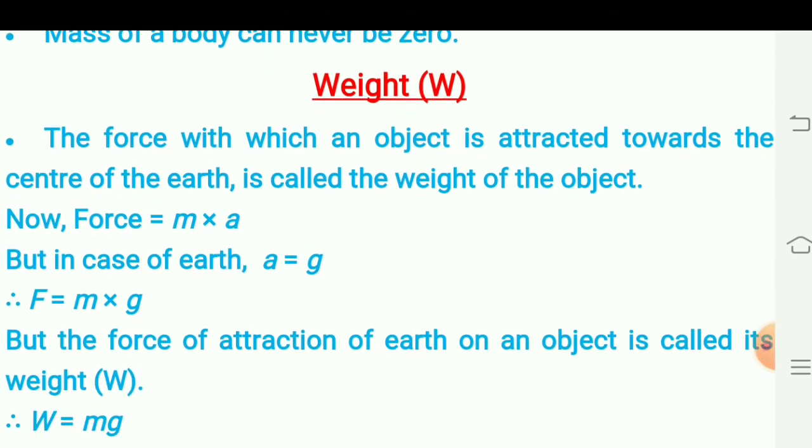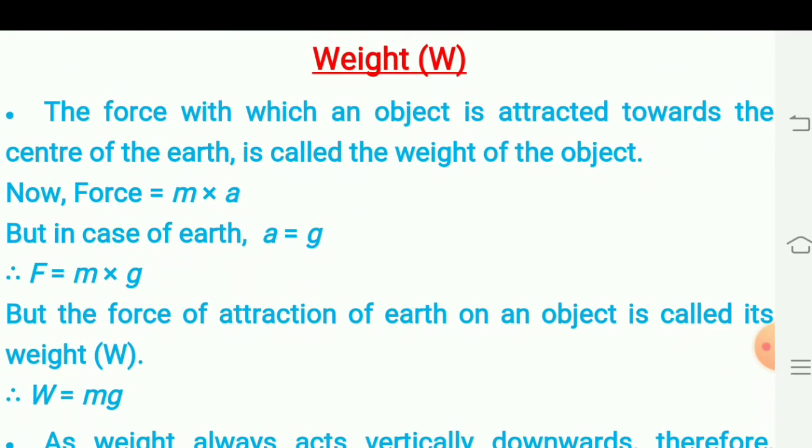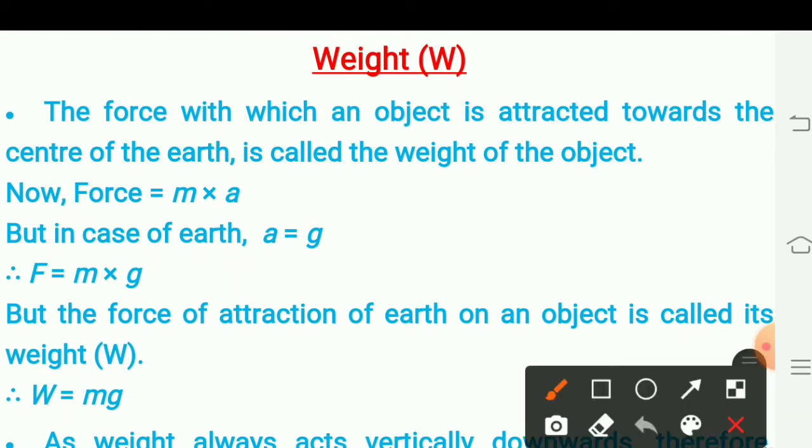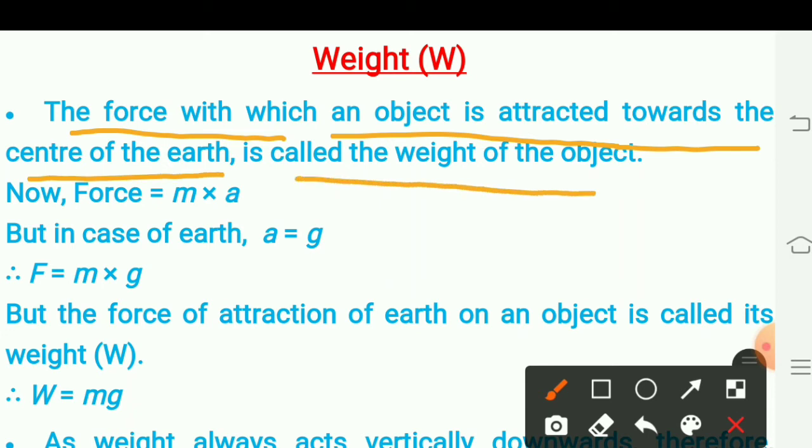Now we will see about weight. The force with which an object is attracted towards the center of the earth is called the weight of that object. Now, force is equal to m into a, but in case of earth, the linear acceleration becomes equal to acceleration due to gravity.